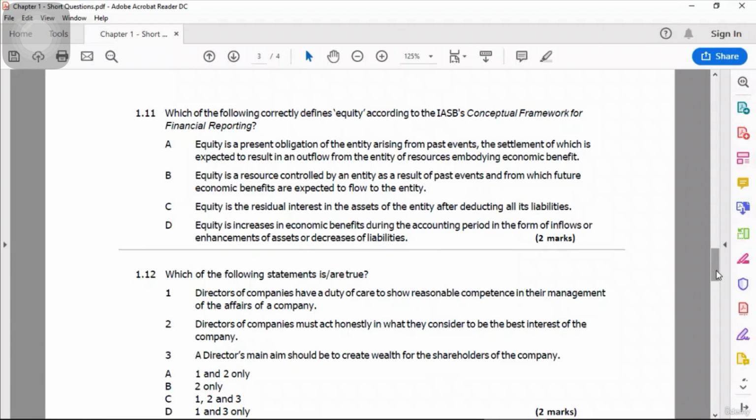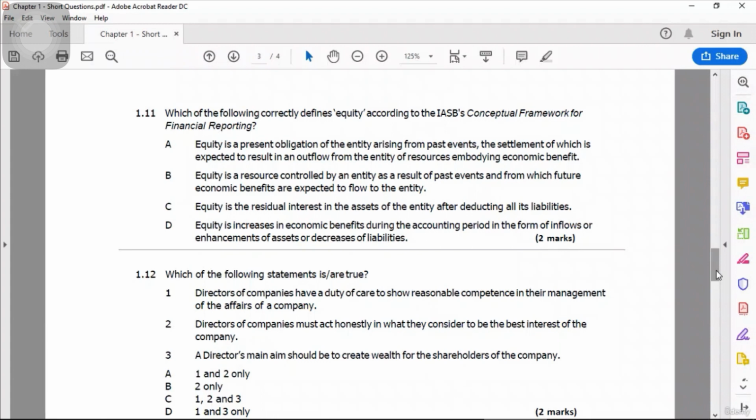Option A, equity is the present obligation of the entity arising from past events, the settlement of which is expected to result in an outflow from the entity of resources embodying economic benefit. This is actually the definition of a liability. No, equity is not an obligation. Equity is the money. It is the investment which belongs to the owners. It's not a liability. It's not an obligation.